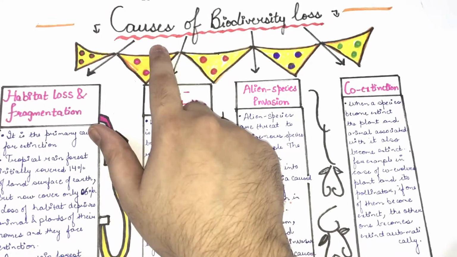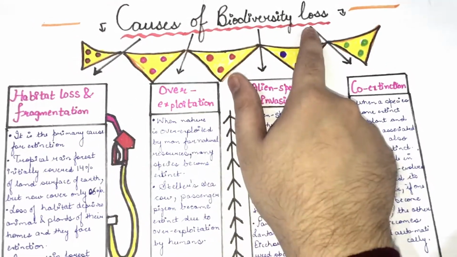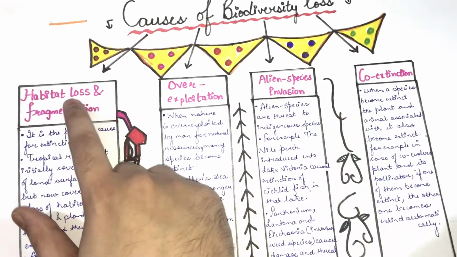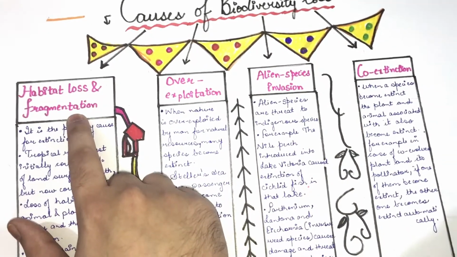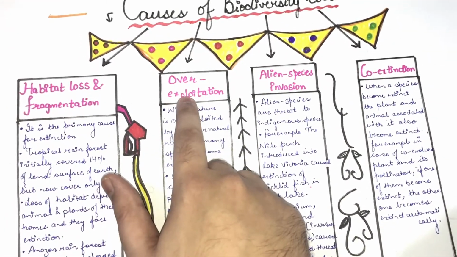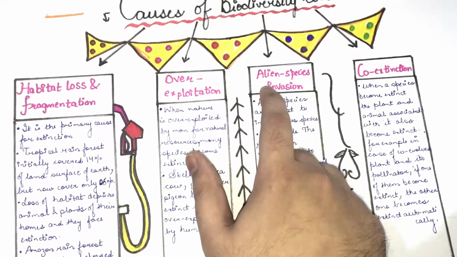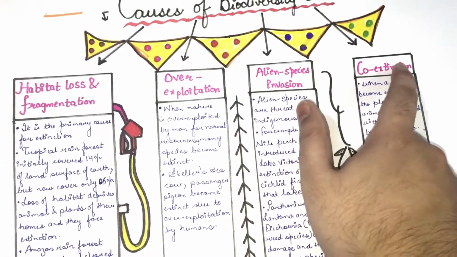Now let us look at causes of biodiversity loss. There are 4 main causes of biodiversity loss. Number 1 is habitat loss and fragmentation. Number 2 is overexploitation. Number 3 is alien species invasion, meaning foreign species invasion. And number 4 is co-extinction.